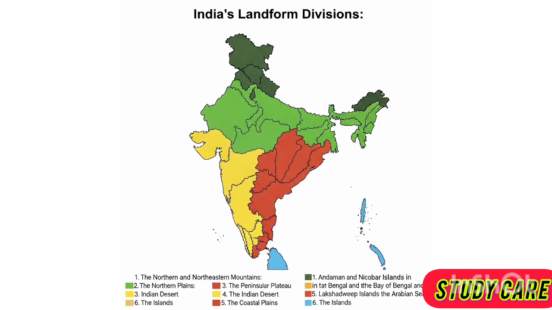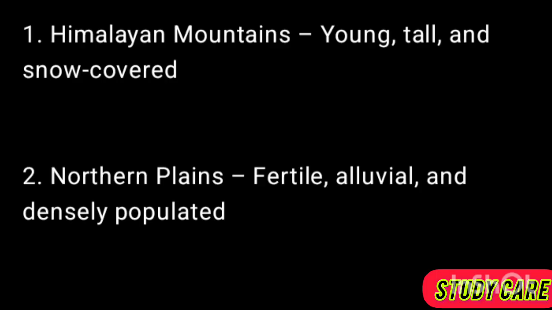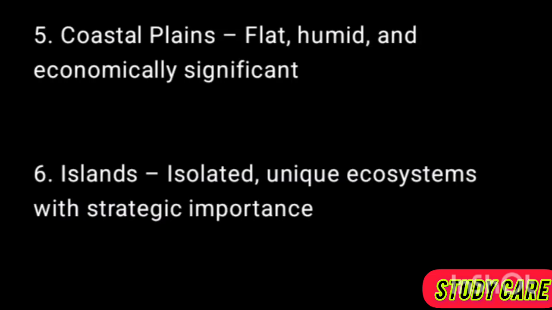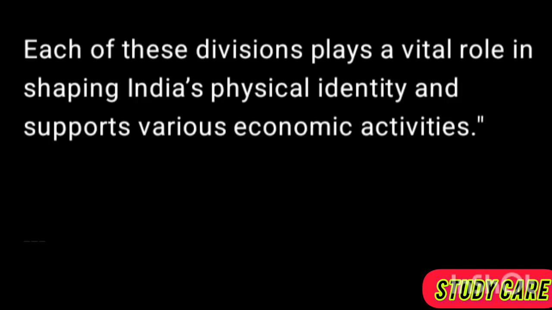Summary. Let's revise the 6 major physical divisions of India. 1. Himalayan mountains, young, tall, and snow-covered. 2. Northern plains, fertile, alluvial, and densely populated. 3. Peninsular plateau, ancient, rocky, and mineral-rich. 4. Indian desert, arid, sandy, and sparsely vegetated. 5. Coastal plains, flat, humid, and economically significant. 6. Islands, isolated, unique ecosystems with strategic importance. Each of these divisions plays a vital role in shaping India's physical identity and supports various economic activities.